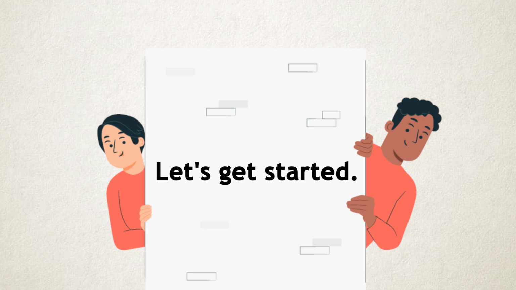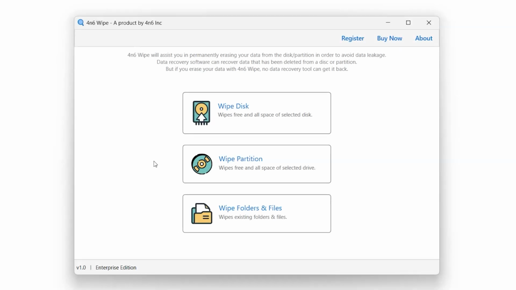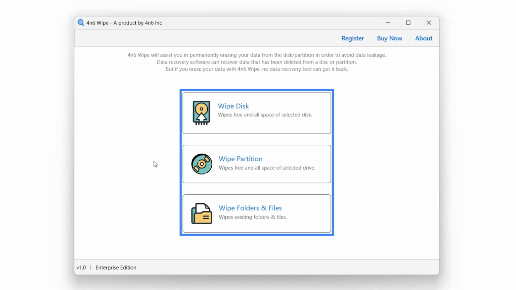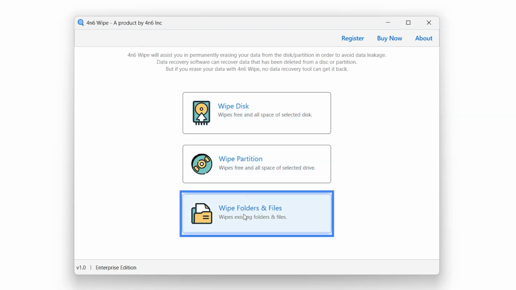Let's get started. In this tutorial, we will show you the step-by-step process to wipe data permanently using the Forensics Wipe software. To install the Forensics Wipe software, download it from the link in the video description. After installation, simply launch it. This tool provides users with 3 different wipe options: wipe disk option, wipe partition option, and wipe folders and files option. Let's see each wipe option in detail.